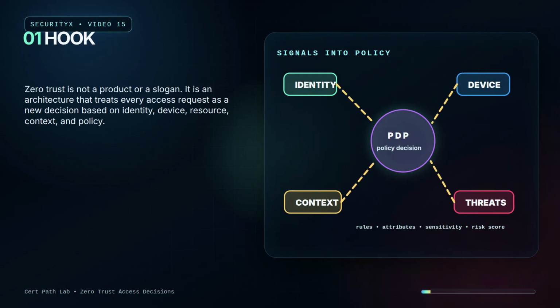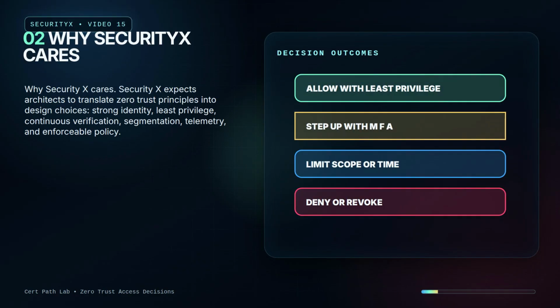Hook. Zero trust is not a product or slogan. It is an architecture that treats every access request as a new decision based on identity, device, resource, context, and policy. Why SecurityX cares. SecurityX expects architects to translate zero trust principles into design choices: strong identity, least privilege, continuous verification, segmentation, telemetry, and enforceable policy.